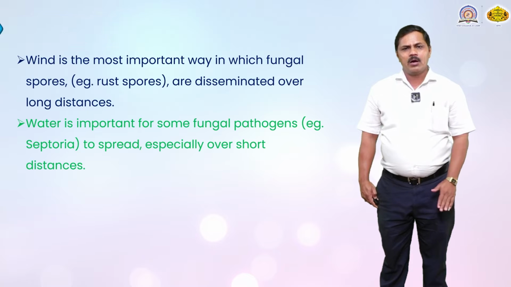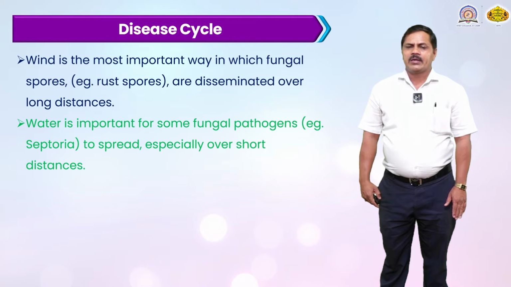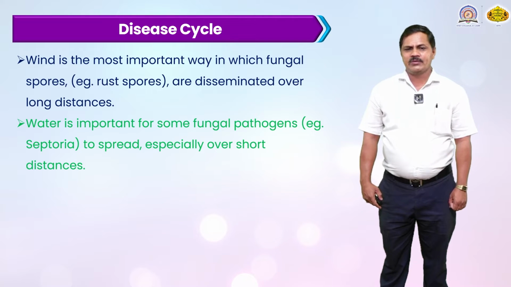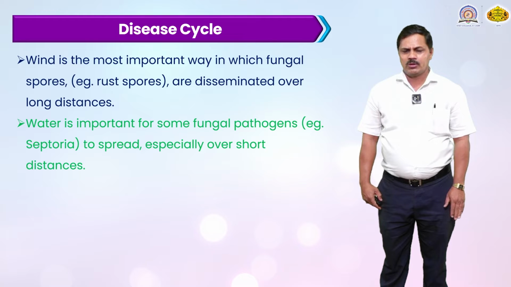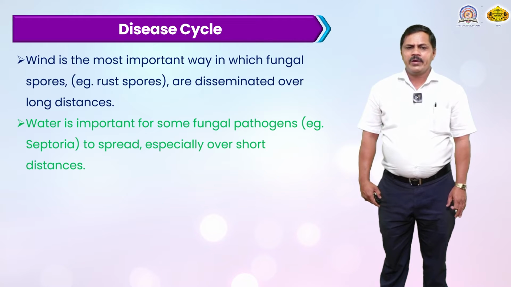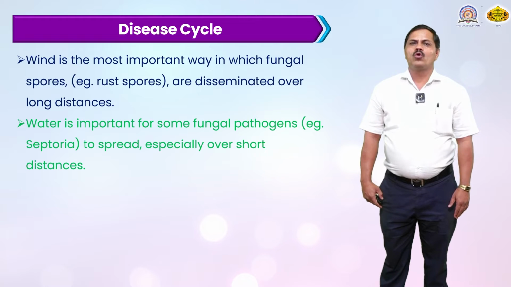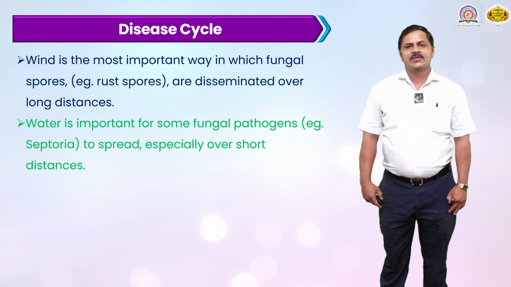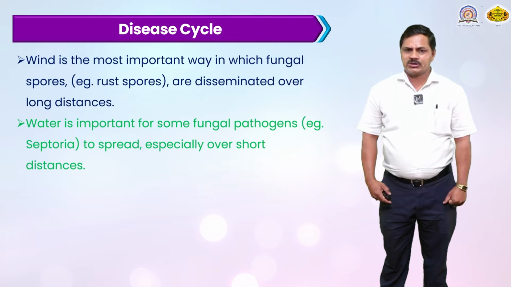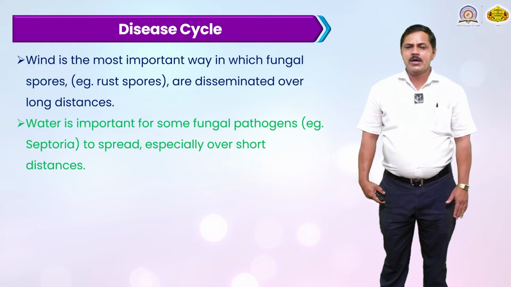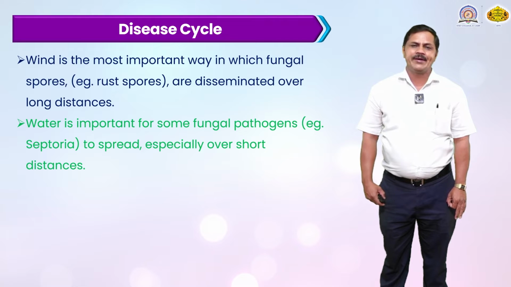After the pathogen comes to the surface of the plant, certain agencies, such as wind, insects, or certain animals, can carry it from one plant to another plant. Wind is the most important way in which fungal spores, rust spores, or powdery mildew are disseminated over a very long distance.